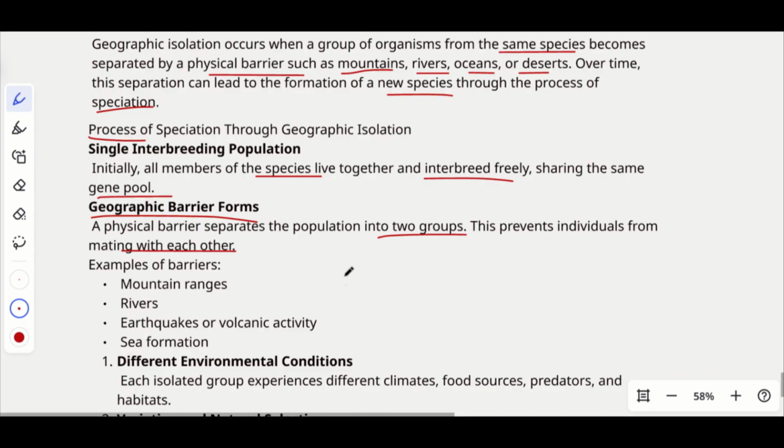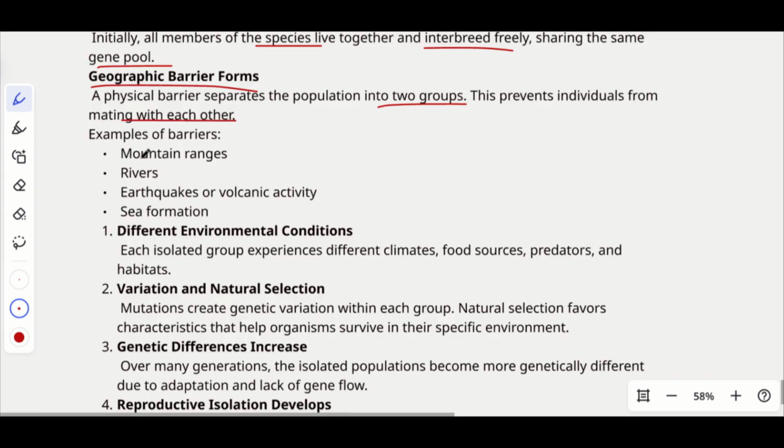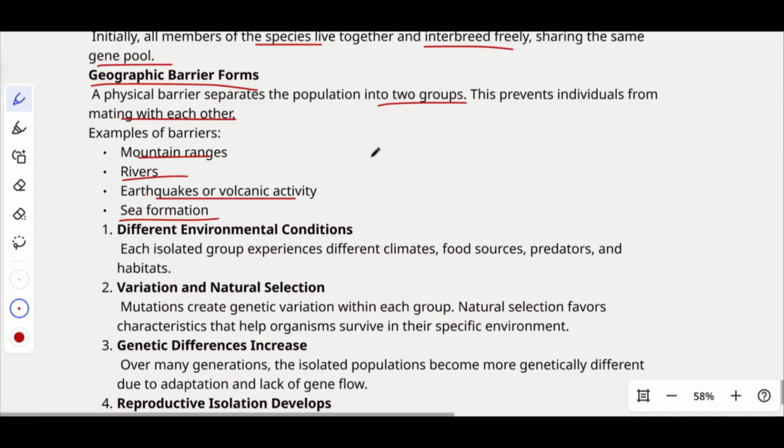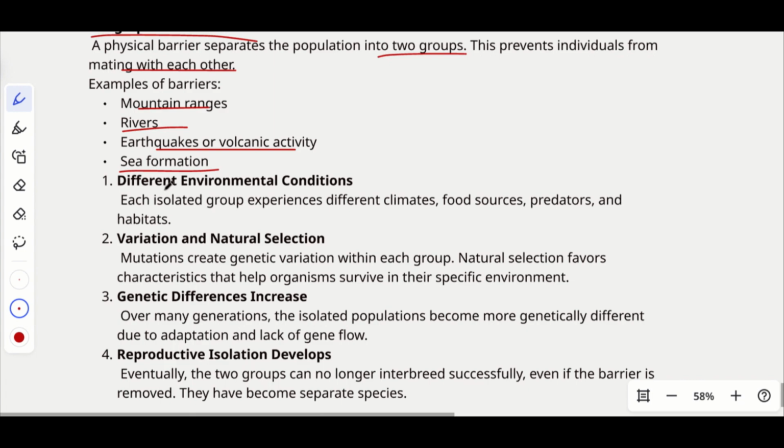So, what are the geographical barriers? We have a lot of geographical barriers, right? For example, we can take the case of mountain ranges, rivers, earthquakes or volcanic activity, and sea formation. Now let's see how these conditions change things. First we will consider the different environmental conditions. Each isolated group experiences different climate, food sources, predators, and habitats.